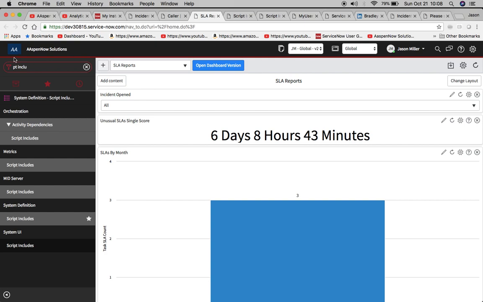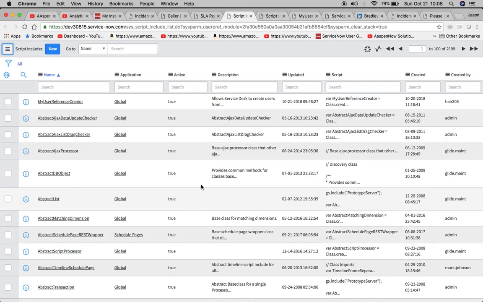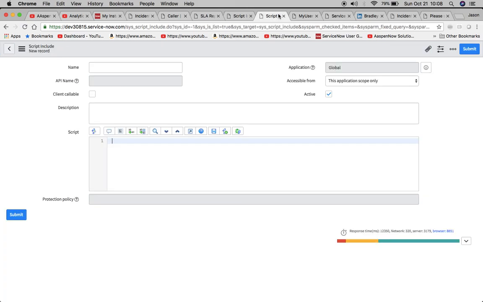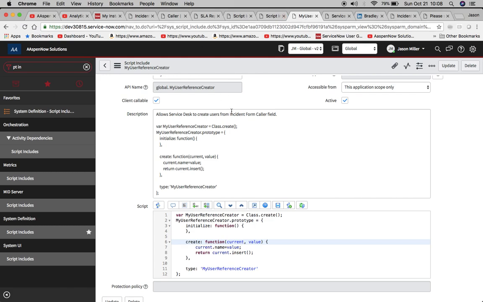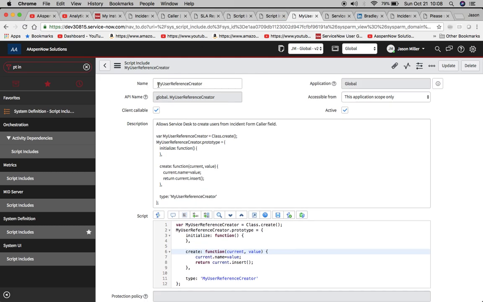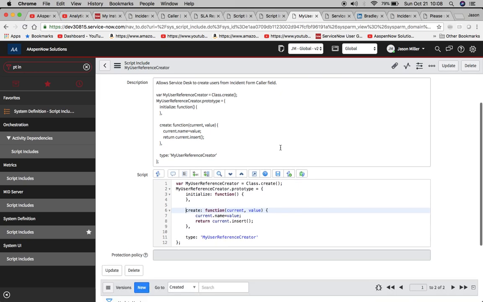Then we're going to create a script include. So come down here to system definition, click script includes, and then something like this will open up. You can click new, and this is what appears before you. Then I'm just going to give you everything here. It's going to be called MyUserReferenceCreator. Again, this is in the documentation, so you can reference this and look it up there too. And I just put in the description here: allows us to create users from the incident form caller field.